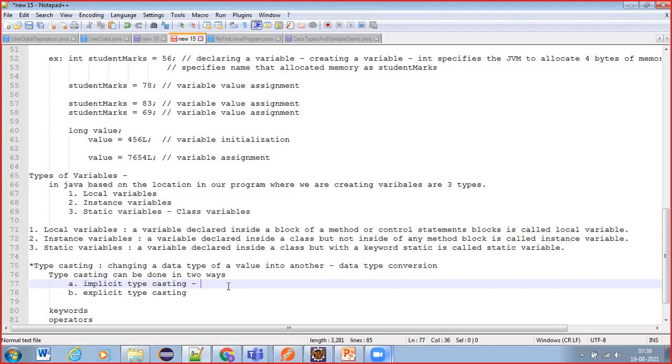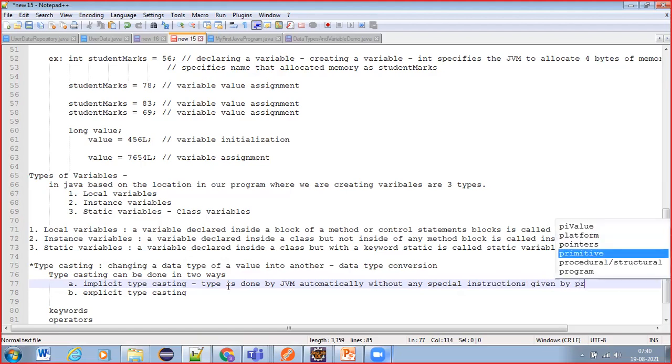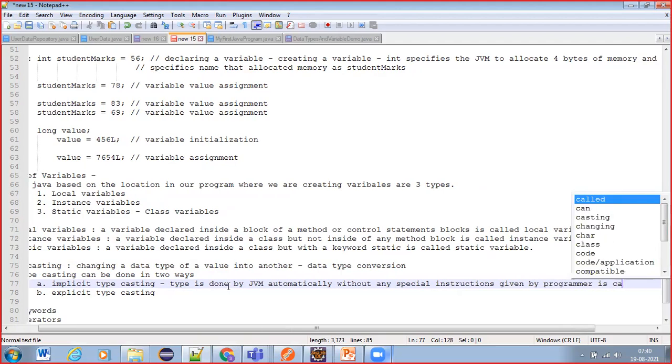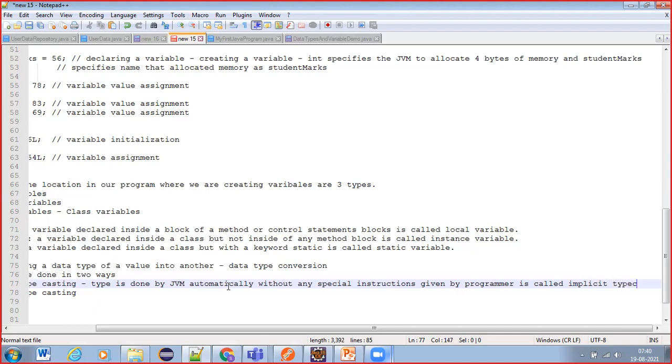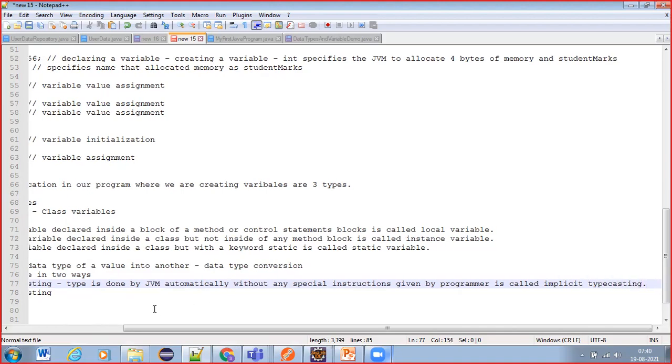So we can say that typecasting done by the JVM automatically, without any special instructions given by the programmer, is called implicit typecasting.